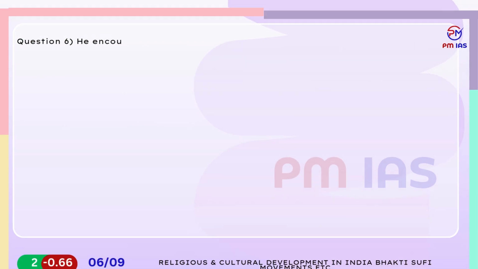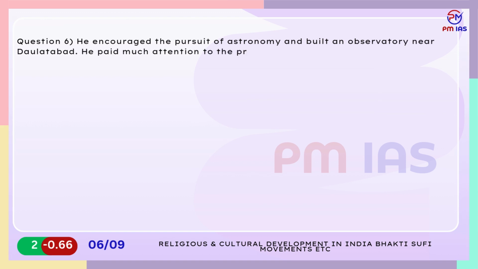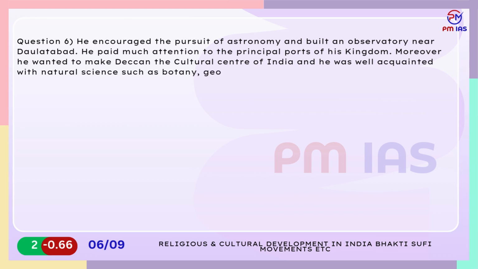Question 6. He encouraged the pursuit of astronomy and built an observatory near Daulatabad. He paid much attention to the principal ports of his kingdom. Moreover, he wanted to make Deccan the cultural center of India, and he was well acquainted with natural science such as botany, geometry. Who is being referred to in the above passage?